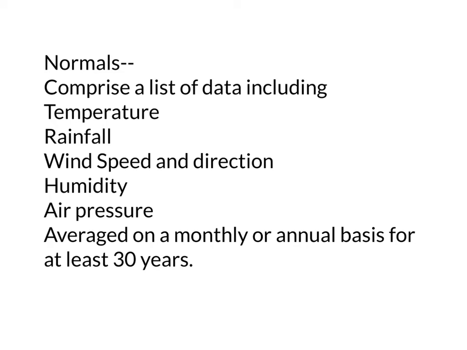Okay, so what we were going to talk about was the normals. Now, the normals comprise a list of data. We include the temperature, the rainfall, the wind speed and direction, humidity and air pressure. Those are all of our climate measures. But we collect the data for at least 30 years. Now that's a big thing. So when we look at our normals for a specific region, which we're going to take a look at our local regions, and then we're going to discuss how they're related, we call them the standards or the normal values for our area.